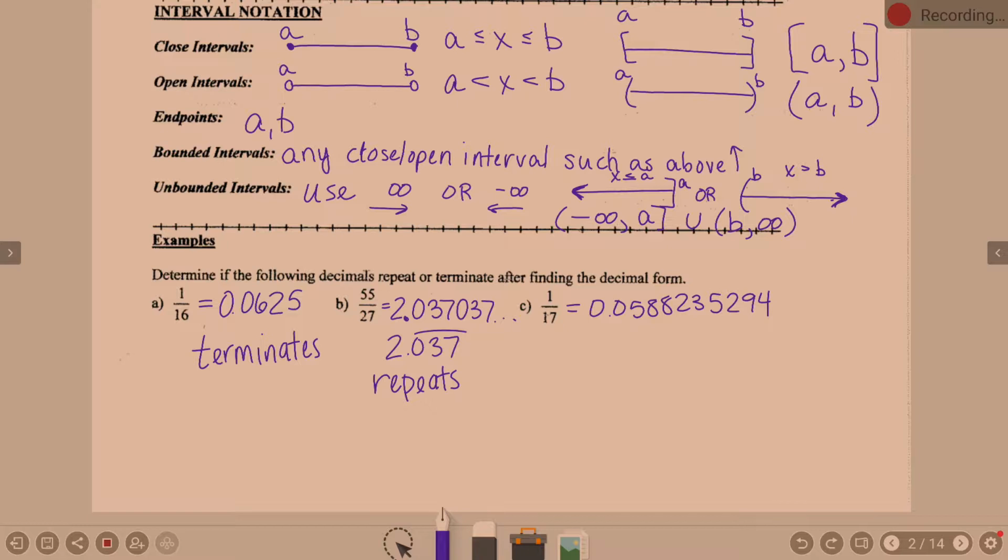So this does repeat. And it's one of those things, unless you really want to, you just need to take my word for it. I'm going to say it repeats via long division. Can you show us an example on a division problem? I could, but do we really want to take our time there? No, I'm not going to.